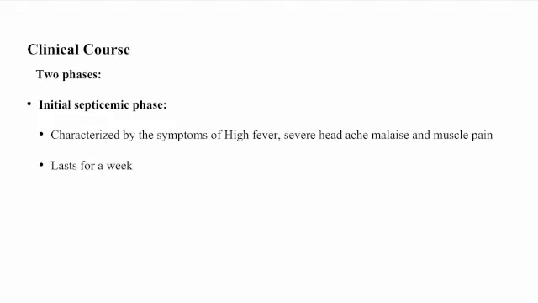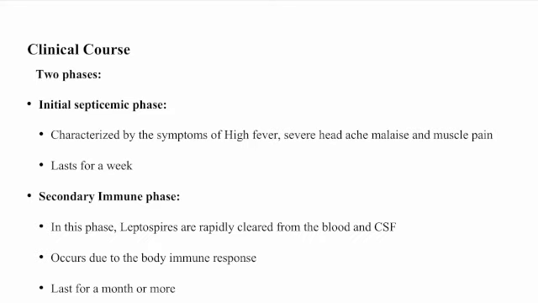The clinical course includes two phases. The initial septicemic phase is characterized by symptoms of high fever, severe headache, malaise, and muscle pain. It lasts for weeks. And the secondary immune phase. In this phase, leptospires are rapidly cleared from the blood and CSF due to the body's immune response, and it lasts for a month or more.